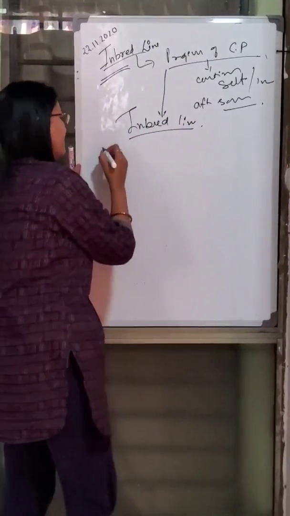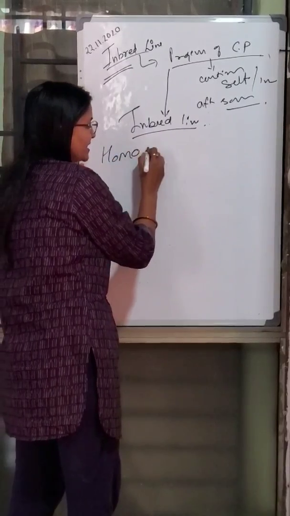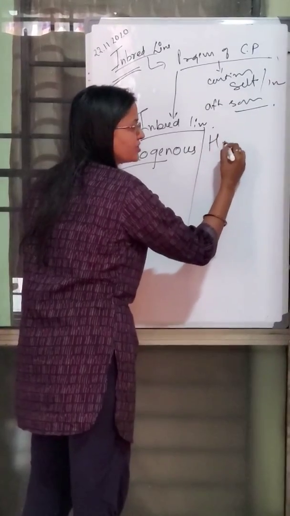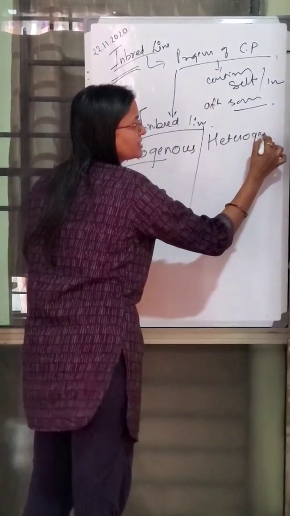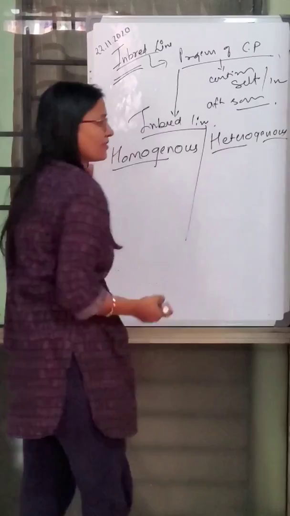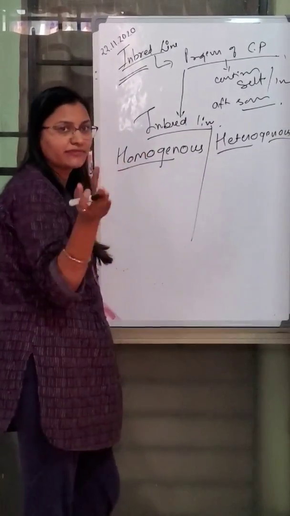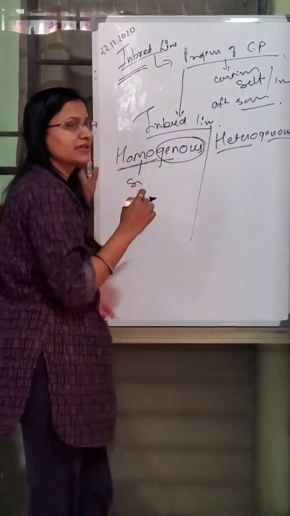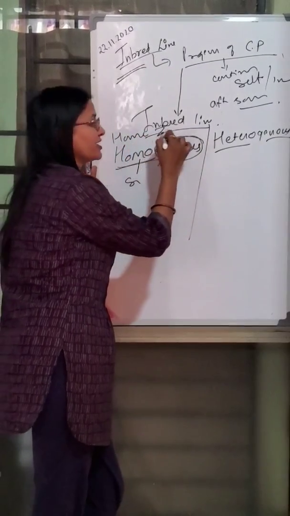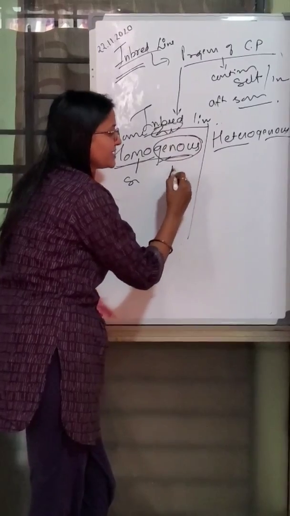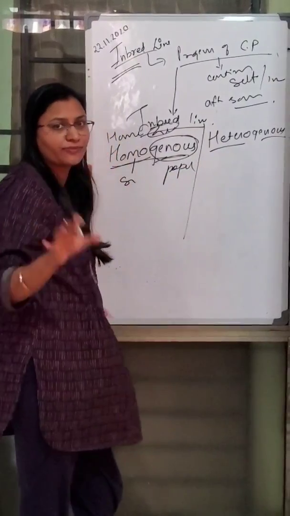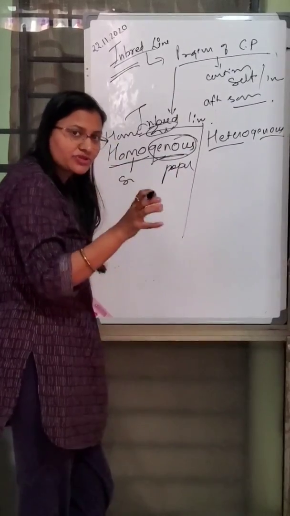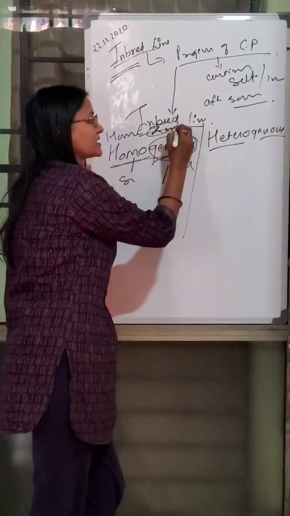Now there is another term, homogeneous, and heterogeneous. What do they mean? As the term is already self-explanatory, homo means similar. Zygous means gene, but geneous means population. When we talk about the whole population, the word is geneous, and when we talk about the individual plant, the term is homozygous.